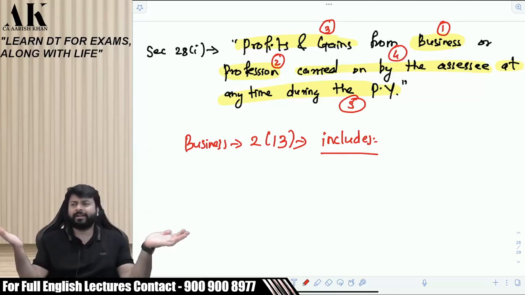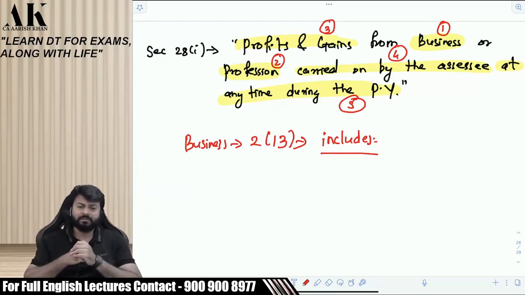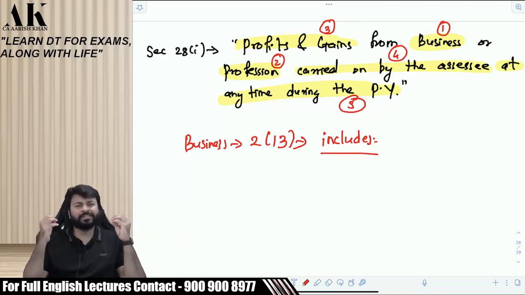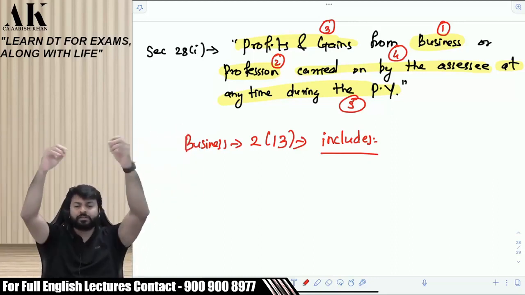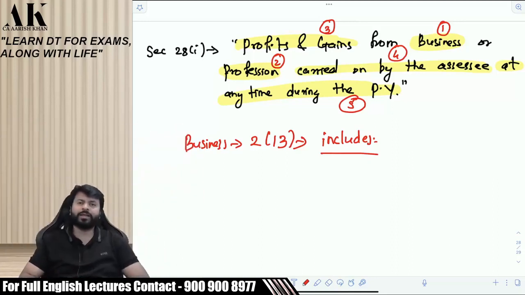Sir, what do you mean by trade? Trade means buying and selling. Sir, what do you mean by the term commerce? Commerce means the same buying and selling when it is done at a very large scale. And third one, what is manufacture? Manufacture is when you convert some raw material into a new product with the help of machine and labor.